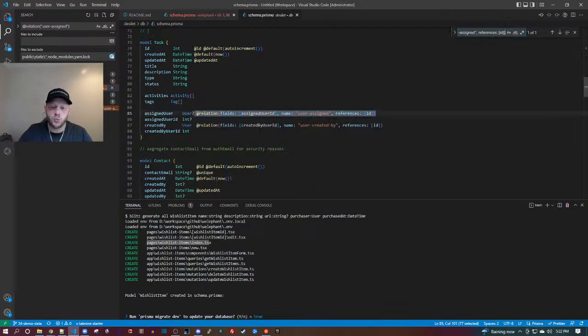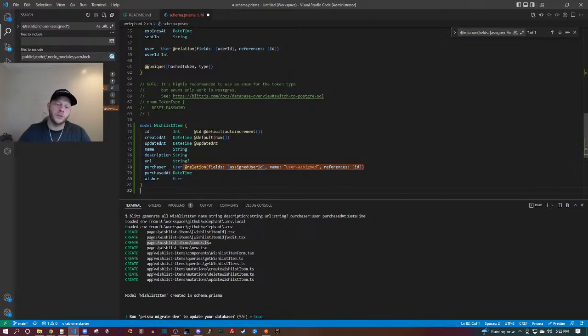Array of tasks, user, question mark. And there might not be a purchaser at all, so that's a question mark. But the wisher is required. If there's no wisher, there shouldn't be a wish list item, right? So the purchaser and the purchased at are optional or nullable.